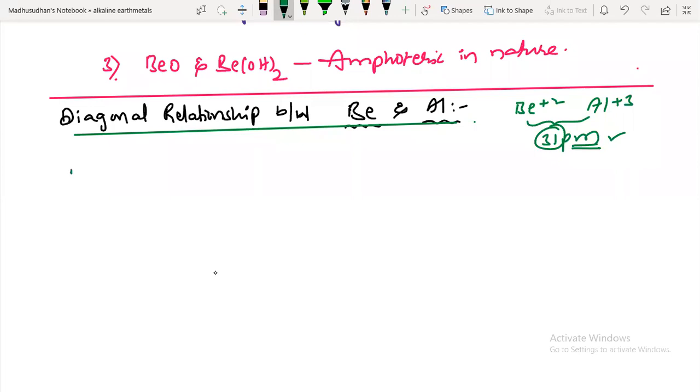Okay, the first point in this is aluminum. Now we are comparing aluminum and beryllium because they are in diagonal relationship. Aluminum does not react with acids. So your beryllium also does not react with acids. Okay, no reaction with acids.